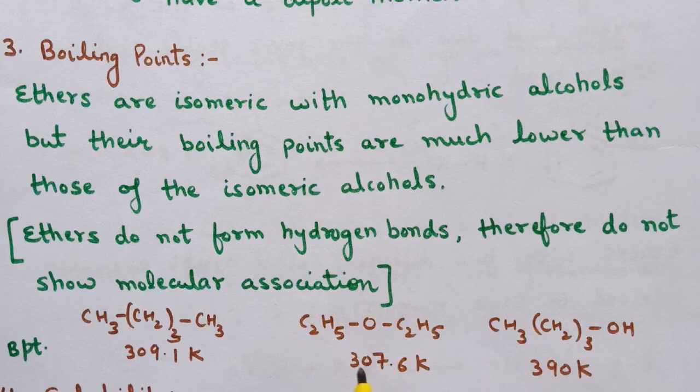The boiling point of ether is lower as compared to alcohol. The reason is in ethers, no hydrogen bond is there, whereas in case of alcohol, strong intermolecular hydrogen bonding is present. And due to the presence of strong intermolecular hydrogen bonding in alcohol molecules, their boiling points are higher as compared